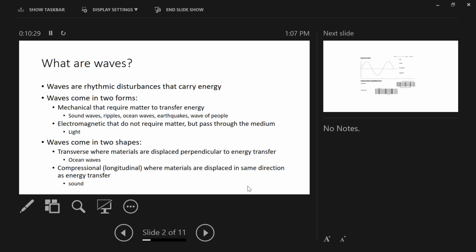Are there any questions about waves? That first statement is really the best way to address that question. Waves are rhythmic disturbances that carry energy. I just want you to always think about two things when you think of waves: rhythmic and energy. And yes, there's a disturbance, but some of our waves, electromagnetic waves, don't require disturbance. They don't have to disturb the medium. They can travel with or without that disturbance.